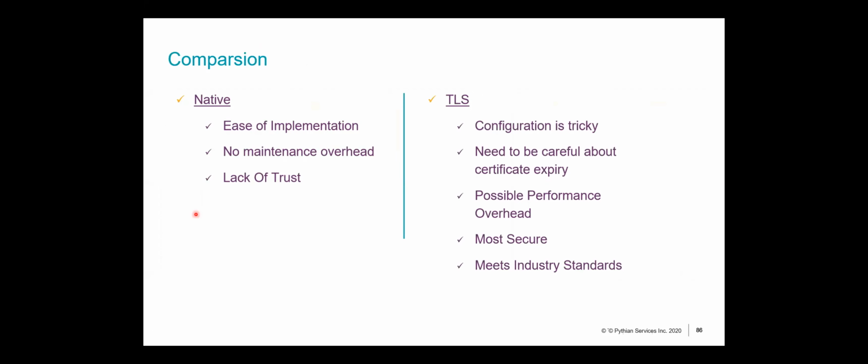Now, this is what we've talked about for the past hour. We've talked about native encryption, we've talked about TLS. So as a conclusion or as a comparison, what you could say is native encryption was very simple to implement. You just had to enable your encryption server and provide a set of algorithms, and you were done. You did not have a real maintenance overhead. I mean, you don't have to replace your certificates or anything. But the problem over there was lack of trust or lack of authenticity, right? What TLS provides you is primarily your authenticity.